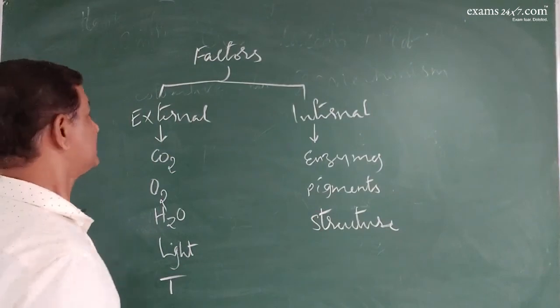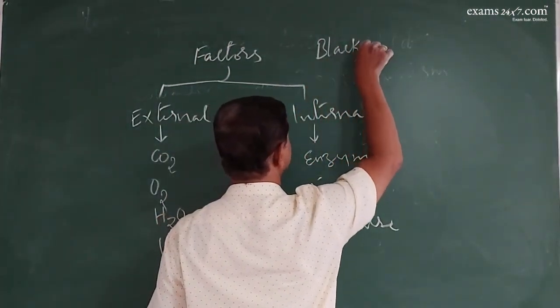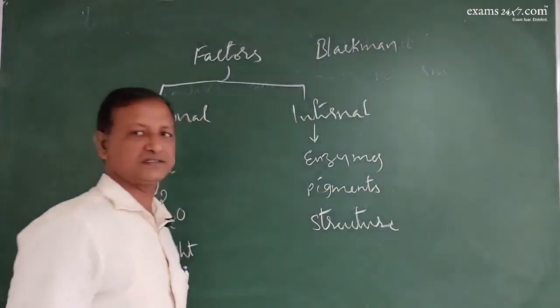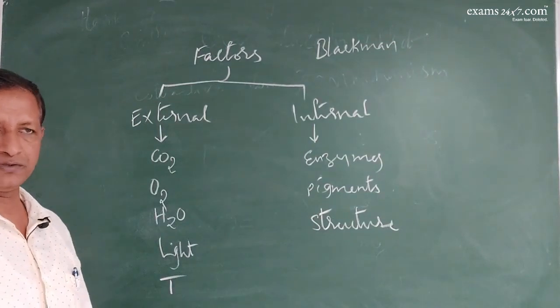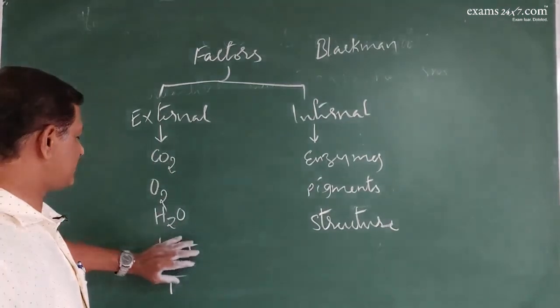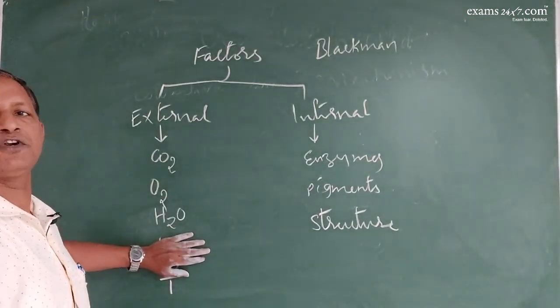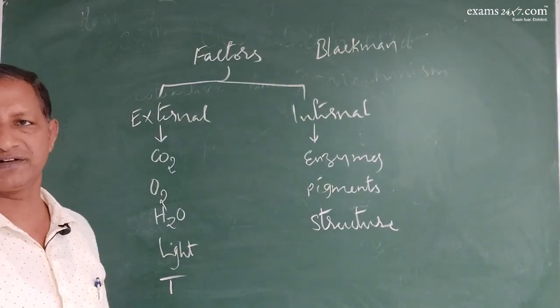So the law of limiting factors proposed by Blackman says that if all are supportive, photosynthesis will be maximum. If one of them is not supportive, the photosynthetic rate will come down. That is Blackman's law of limiting factors.